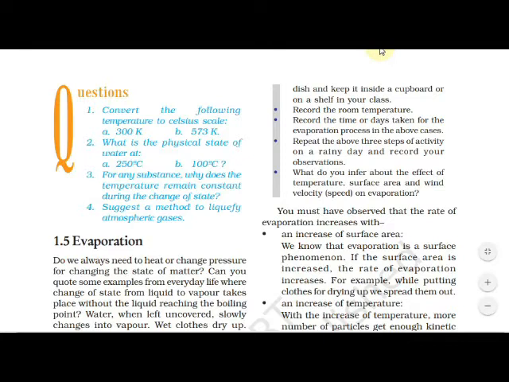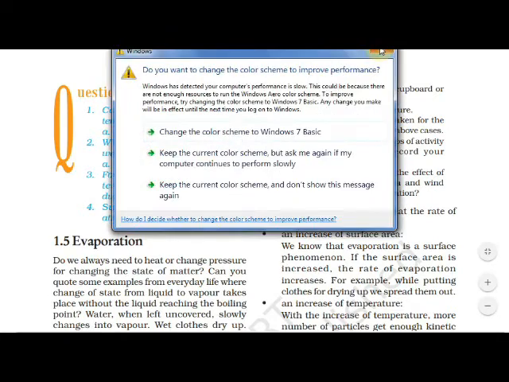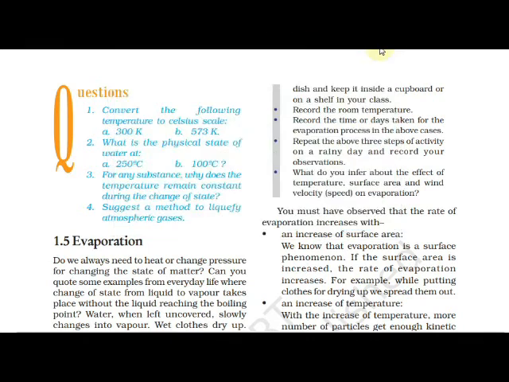You must have observed that the rate of evaporation increases with an increase of surface area. We know that evaporation is a surface phenomenon. If the surface area is increased, the rate of evaporation increases. For example, while putting clothes up for drying, we spread them out. Then, an increase of temperature.